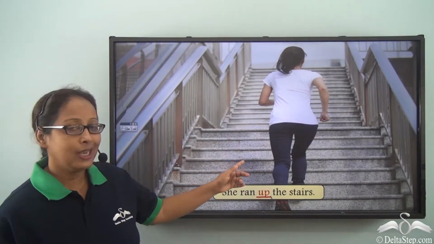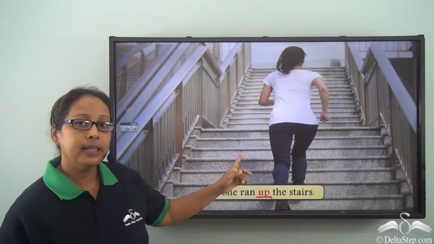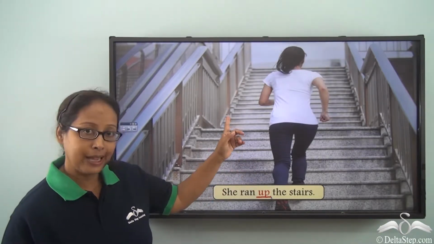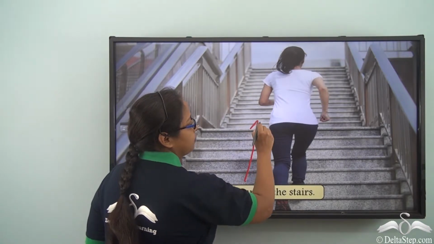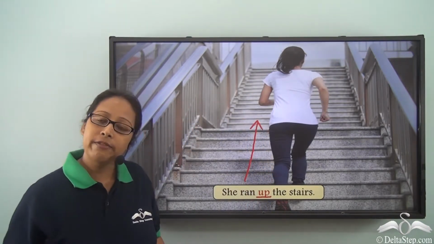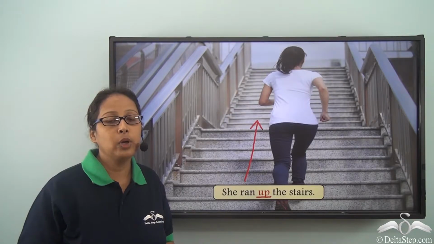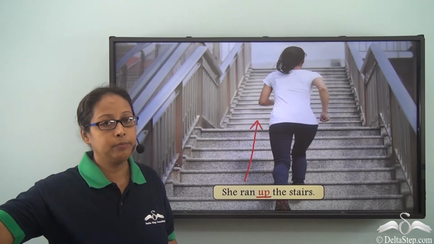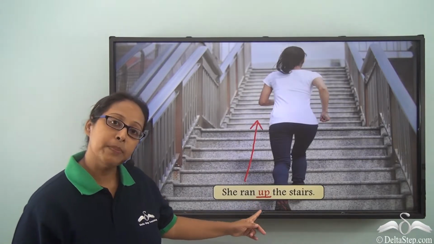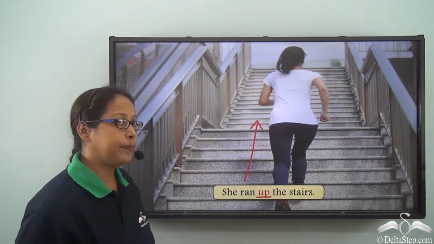Now when we look at the picture, we can see that this lady is climbing and she is moving at a higher position. So when we talk about somebody or something moving from a lower to a higher position, we use the preposition up.